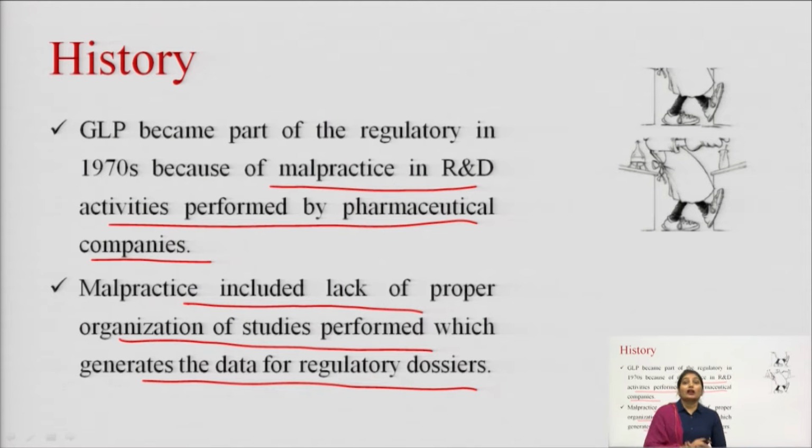These regulations were then followed by US EPA, the Environment Protection Agency.